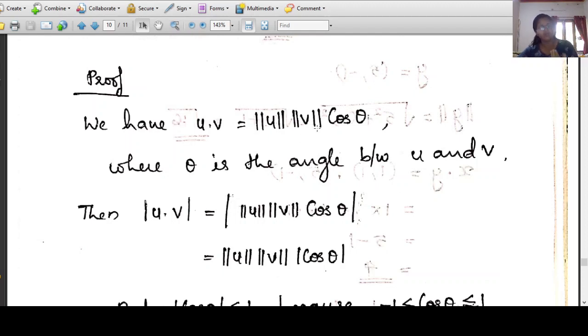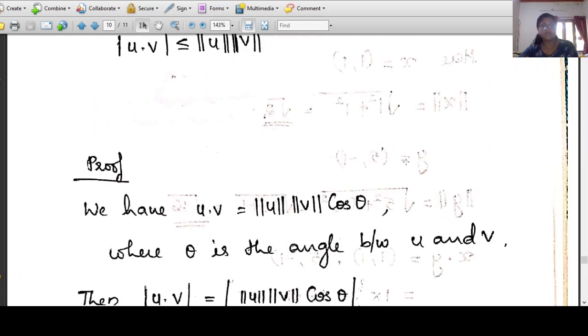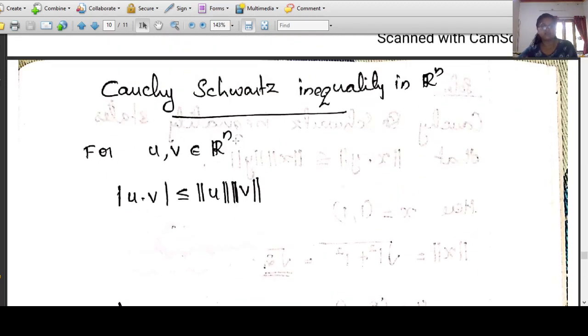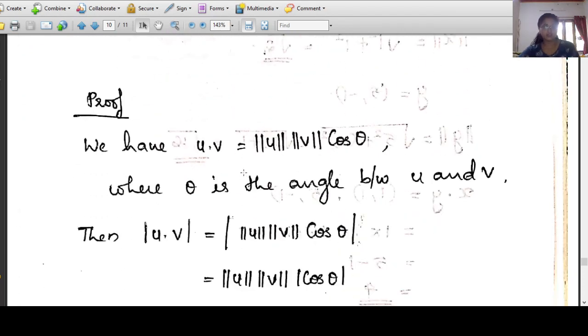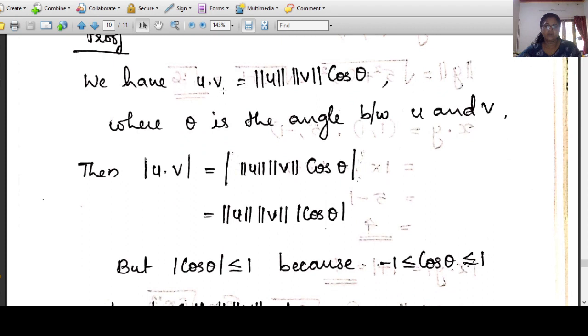Norm means length of the vector. So u dot v is norm of u into norm of v into cos theta, where theta is the angle between the vectors u and v. We are treating u and v as vectors in Rn, as Rn is a vector space over R.